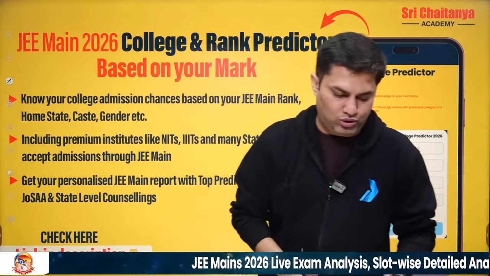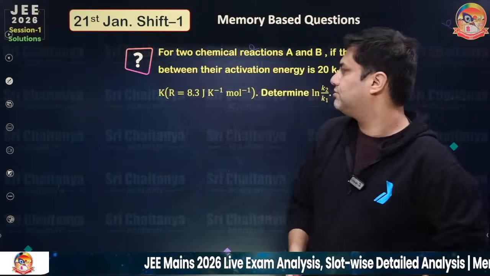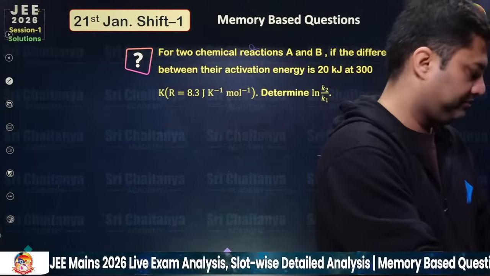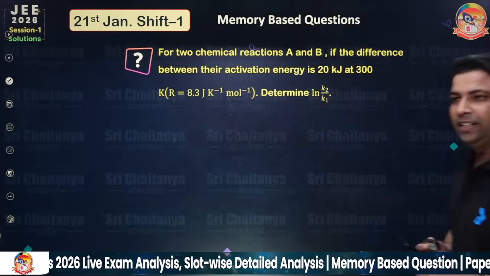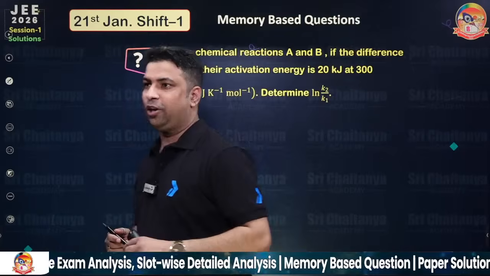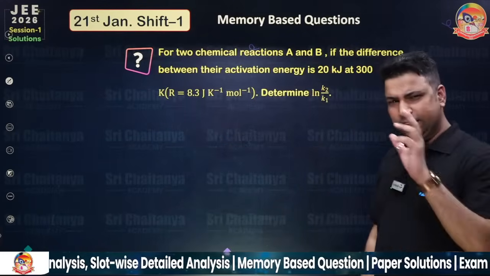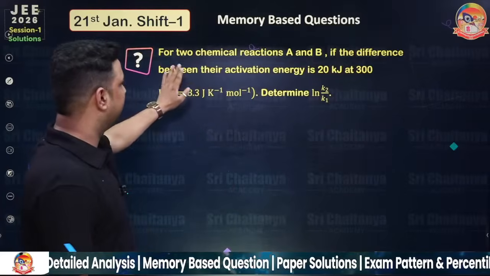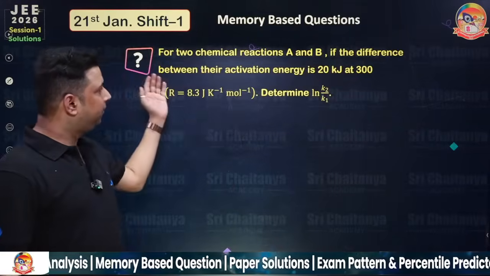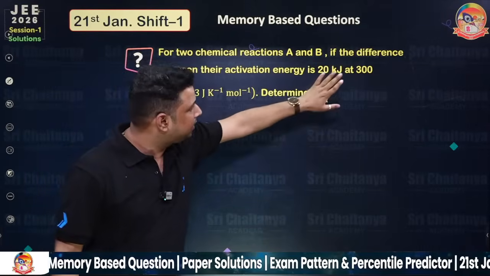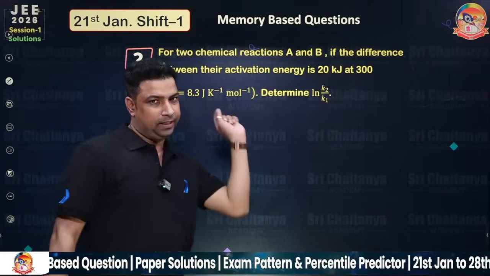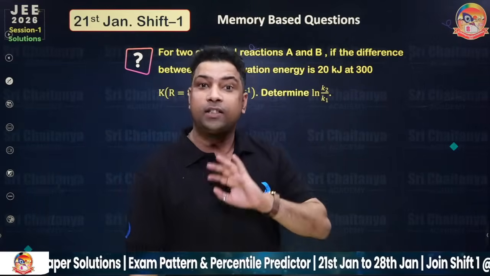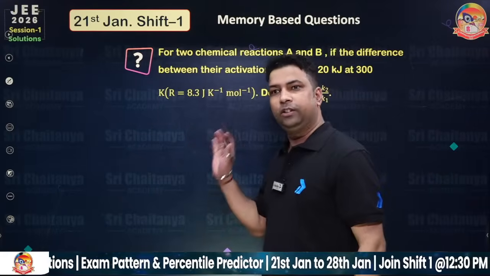Okay, so chemistry sir is here, so let's start the discussion of the chemistry part, sir. Hi dear, it's a very nice question of chemical kinetics in which one thing is missing out: collision frequency was the same for both reactions. There are two reactions whose difference in activation energy is given at 300 Kelvin. It was mentioned in the paper that collision frequency was the same for both of the reactions. So now we can solve it.